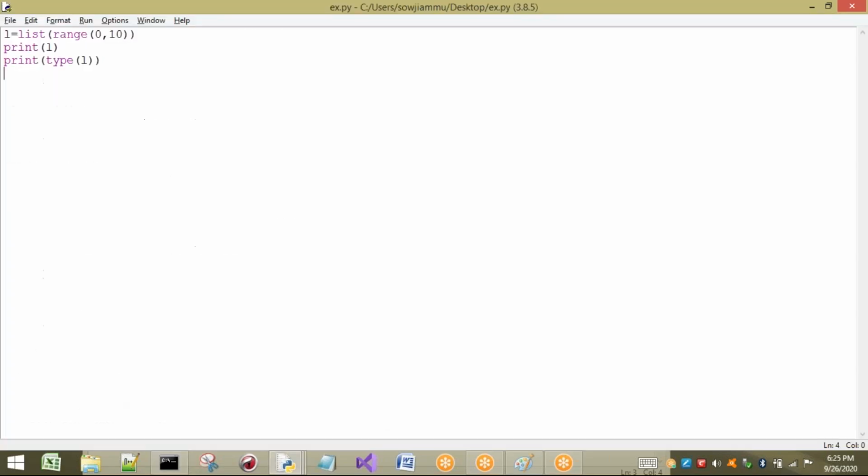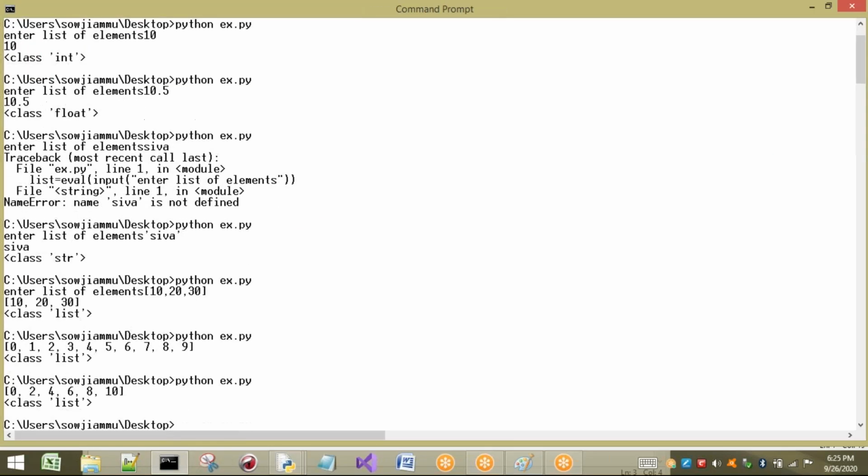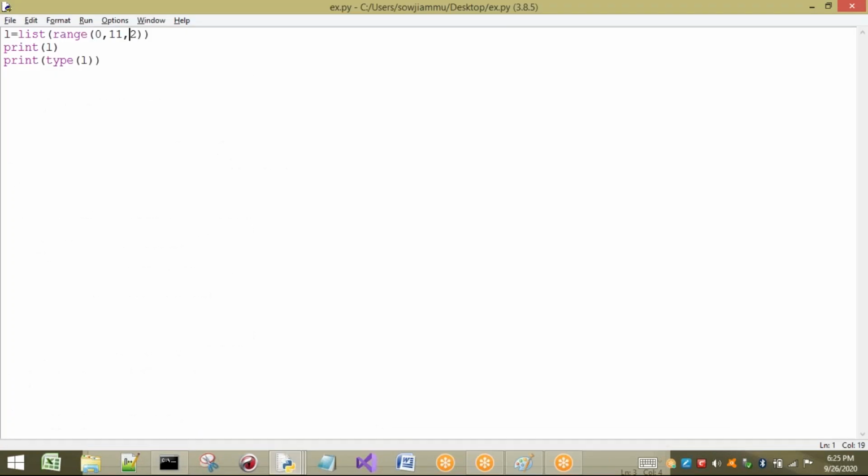Now, sir, I want to print only even numbers in a list. So directly in this I can take 0 to 10, and to print even numbers I will take 11 here. I'm also having the concept of step that I can take here. Now you can observe the output of this program. See what numbers it has printed: 0 2 4 6 8 10. Just the even numbers.